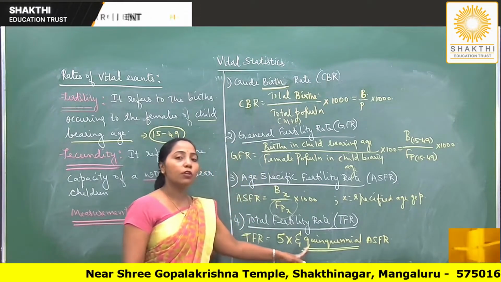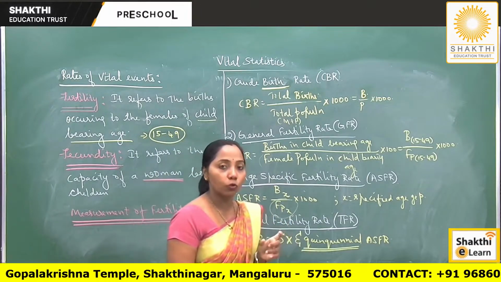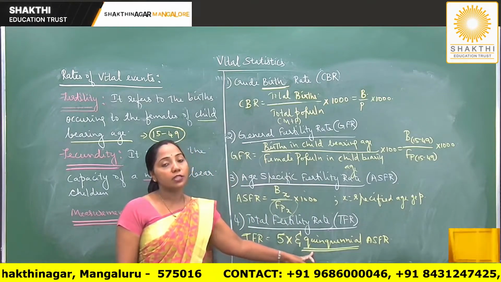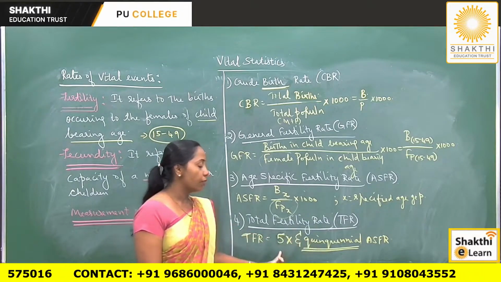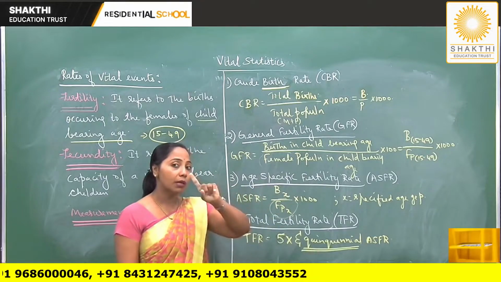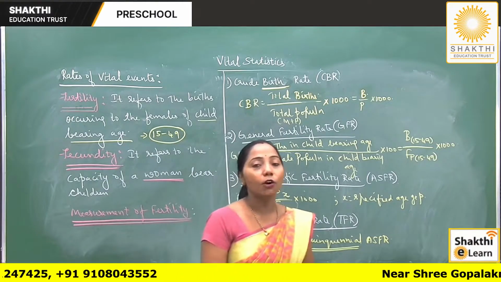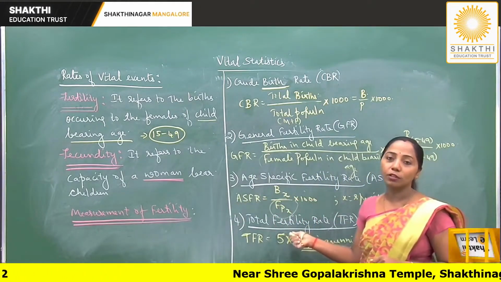Now, what is the meaning of quinquennial? Quinquennial means the width of the age groups. In the different age groups given, the class width is usually 5 years. So we write the formula as 5 into the sum of quinquennial ASFR. For a 1 mark question, which measure is used to compare the fertility of two populations or of two communities? Your answer will be total fertility rate.